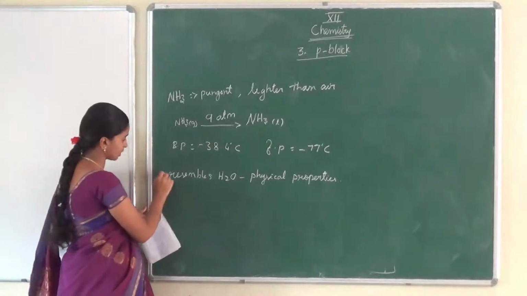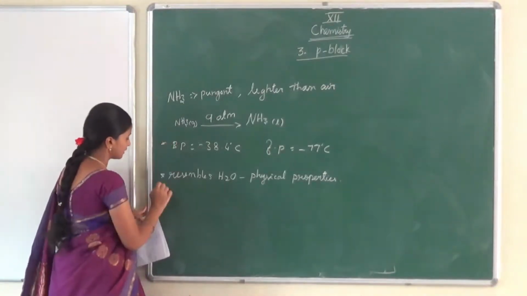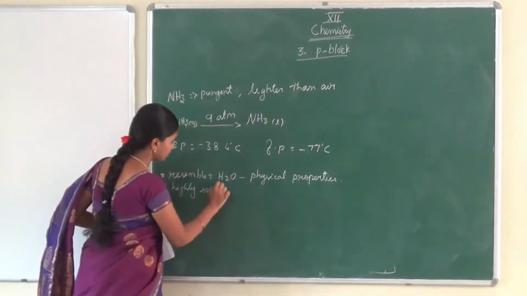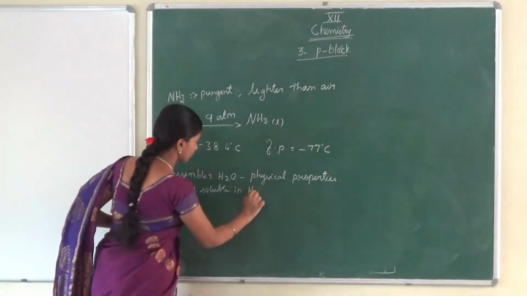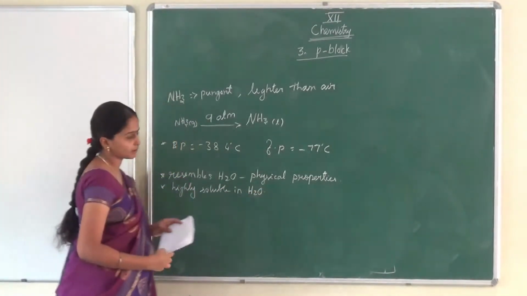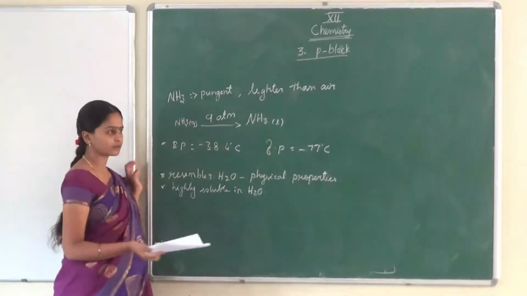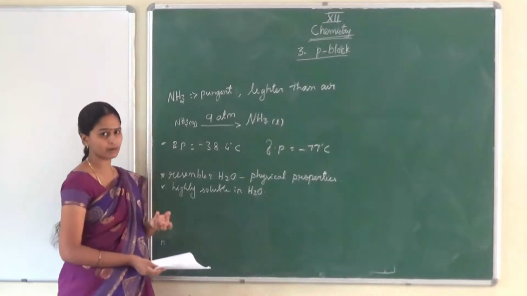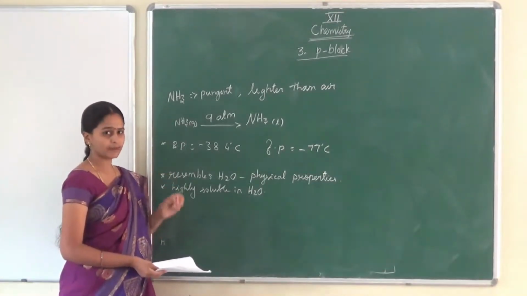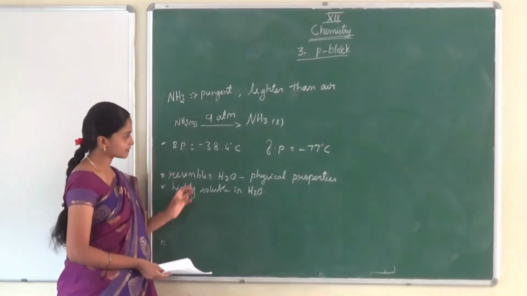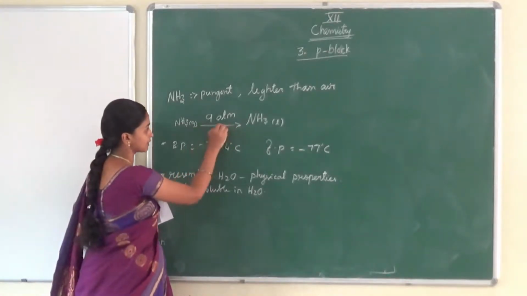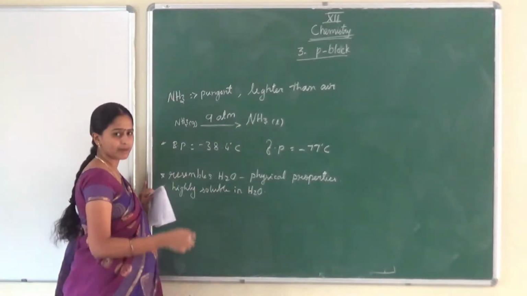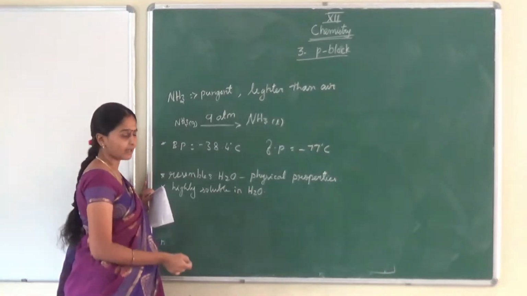Here, it is highly soluble in water. Also, when you are reading in the book, ammonia means we can't get the ammonia in powder form. We will have it in liquid form only, liquefied ammonia, because even at 9 atmospheric pressure it will be converted into liquid form. It is readily soluble in water, so mostly we will have the form of ammonium hydroxide, NH4OH.